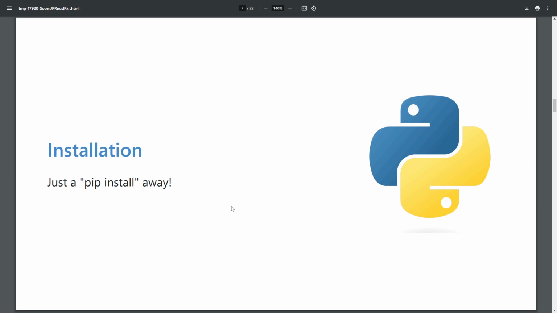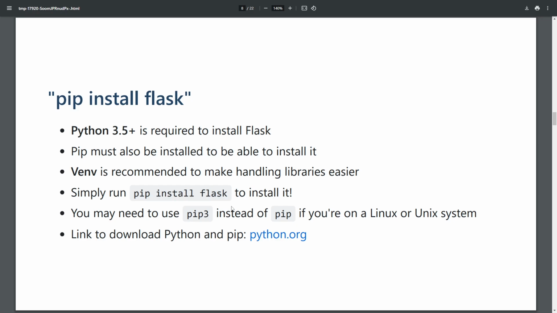So, how do you install it? How do you use Flask? Very simply, as long as you have a modern version of Python, you can just pip install Flask and start using it. If you're not an experienced Python developer, you may not know about things like venv or virtual environments.